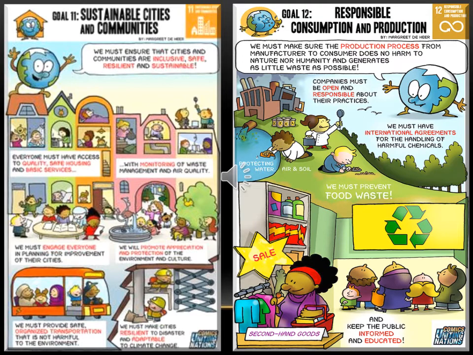If you see a person who is very hungry and able to eat only 2 apples, but he's eating 20 apples, this is not a way of consumption. So if you want to make sustainable development in our economy and environment, we have to produce only as much as we need for consumption. And secondly, we have to use recycled products. If the use of a product has finished, then we can recycle that product and reuse it again.